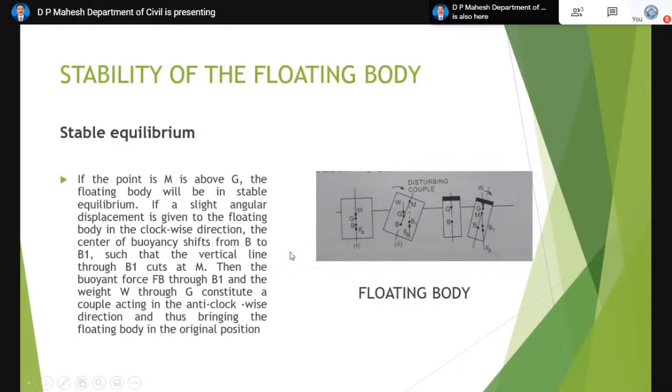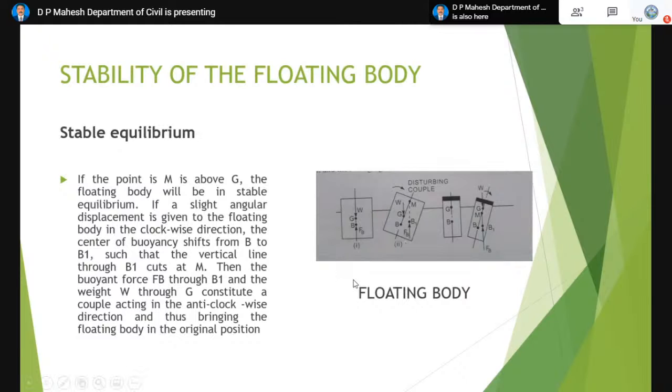We call it stable equilibrium, if you can see the figure, when the point M, the metacenter, is above the center of gravity. Then the floating body will be in stable equilibrium. When a small disturbing couple is applied, like in the second figure, in the clockwise direction, the center of buoyancy B shifts to B1, because the volume submerged will change. Thereby the center of buoyancy will also change.